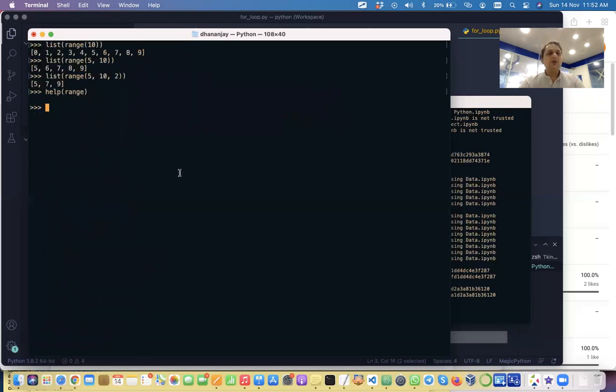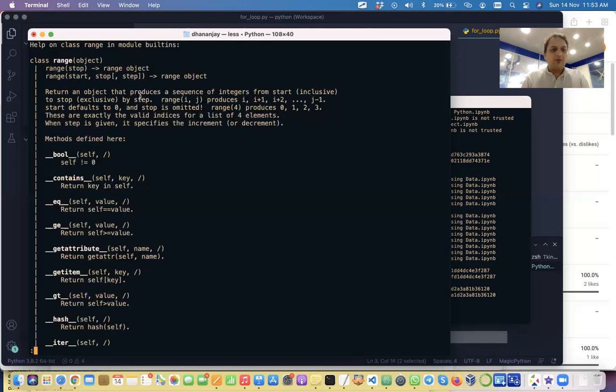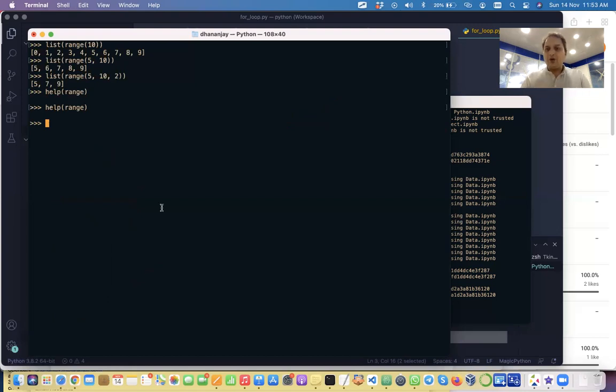So now this is what we are doing, and we will be using range whenever we want this kind of sequence. Always don't shy away from reading the documentation. This is the syntax, how to use it, and then there is some documentation available. It simply says return an object that produces a sequence of integers from start to stop by step. So you can read the documentation to understand very well how this function works.